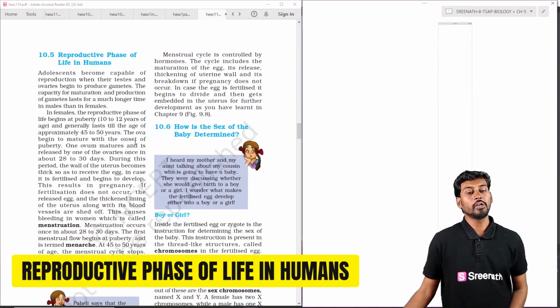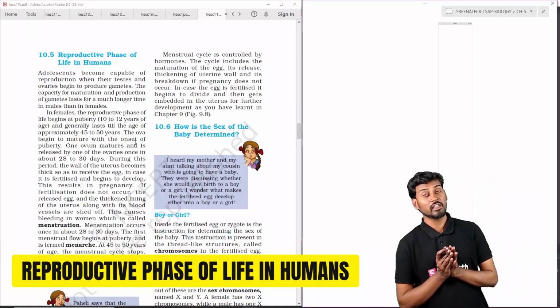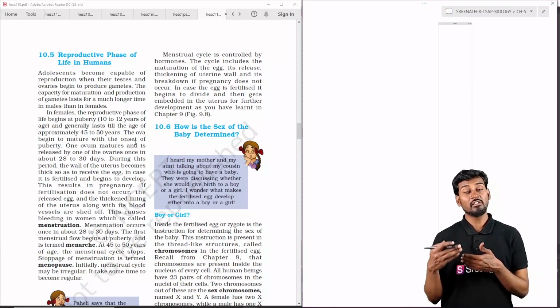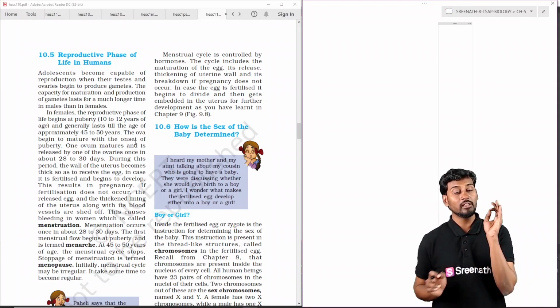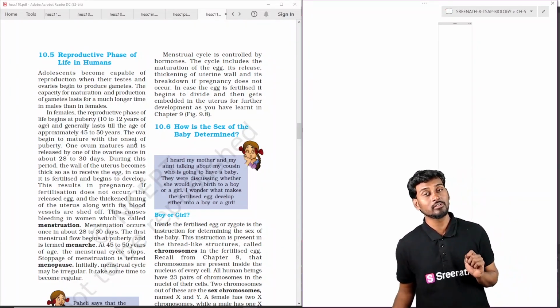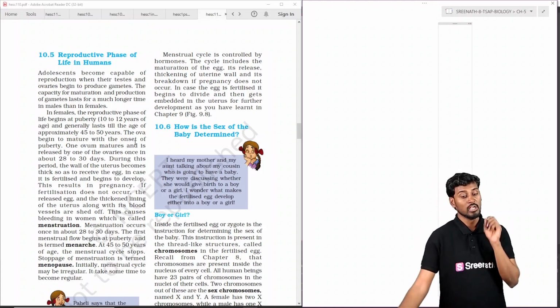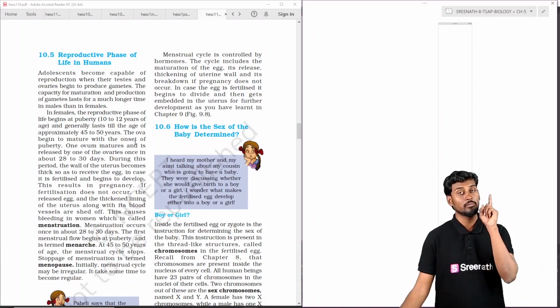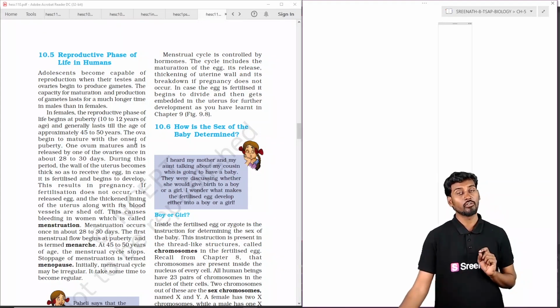So coming to the reproductive phase of life in humans, we can see the menstrual cycle is the process where we see the beginning of ovulation. Especially in females, when they start puberty, when they reach adolescence, the first characteristic they show is the menstrual cycle, that is the ovulation process. The beginning of the ovulation process is marked by menarche and the ending is because of menopause.